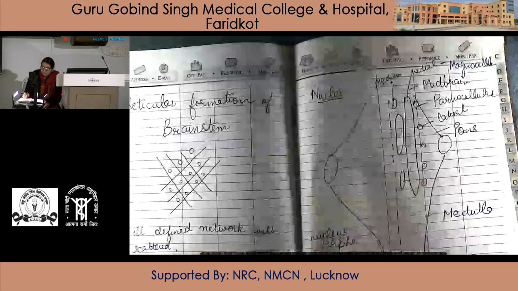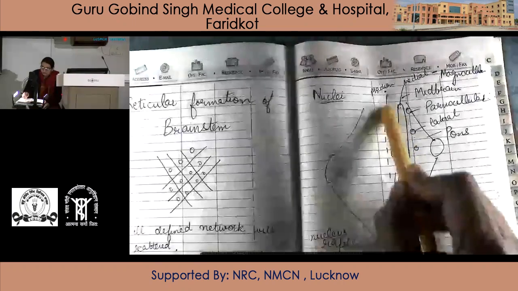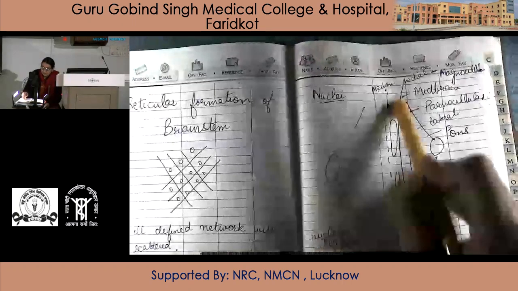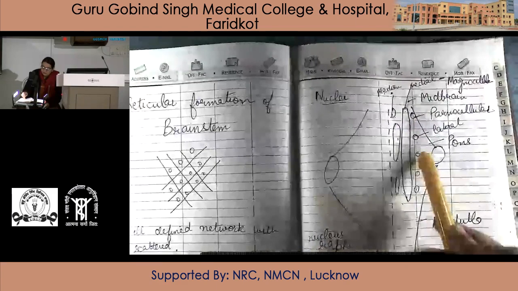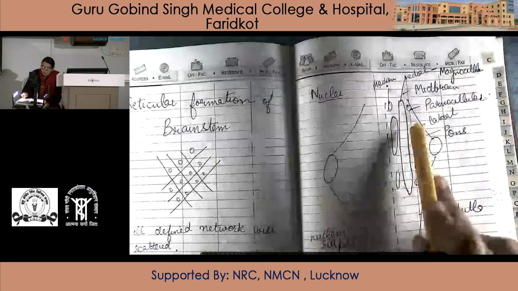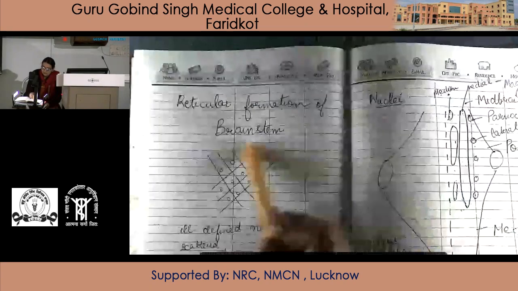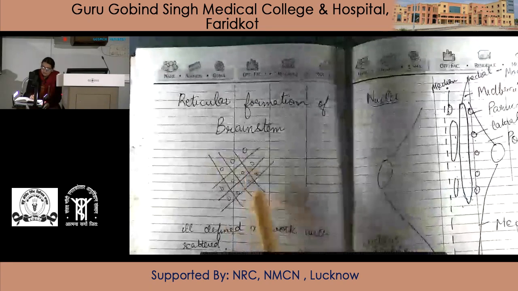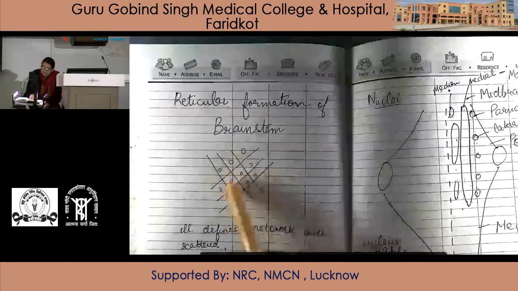Then the nuclei: nucleus raphe, nucleus magnocellular, medial group, and small nuclei, parvocellular. In general, the reticular formation consists of a network of interlacing fibers and diffused scattered nuclei.